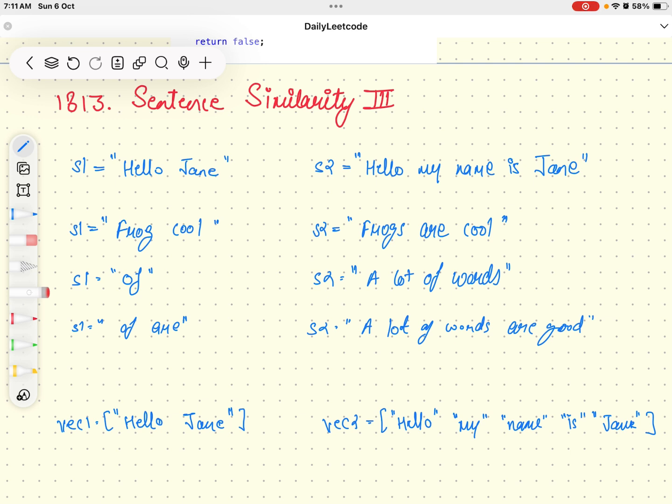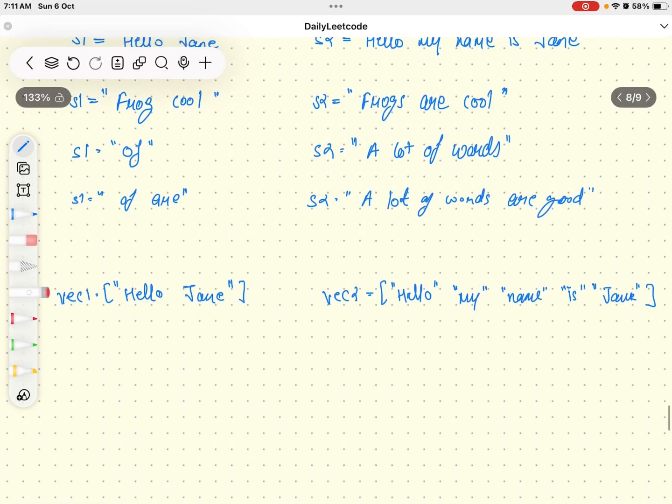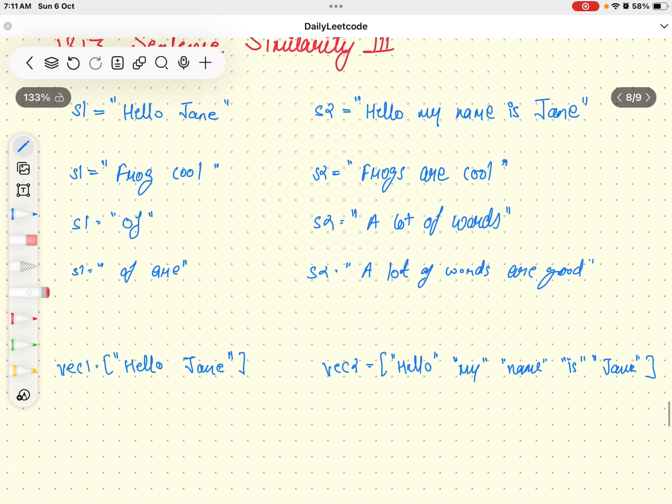So how to solve this question: first of all we will tokenize it, meaning we extract all the words from the sentence. This is how it will look. We match the starting of both of them, and in the second iteration we match the end of the sentences and eliminate them.